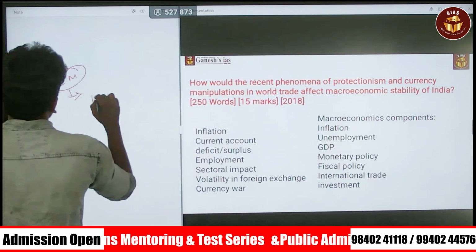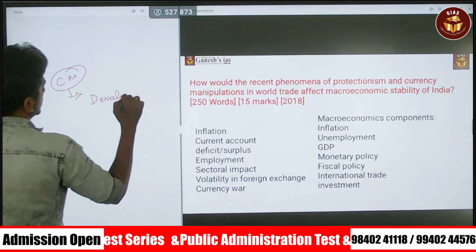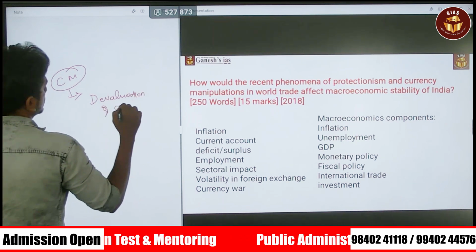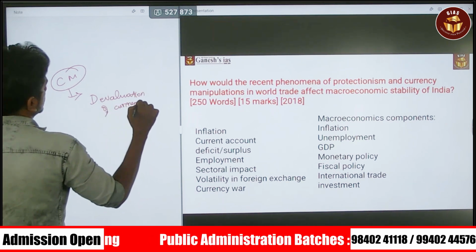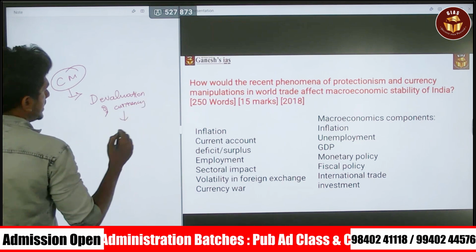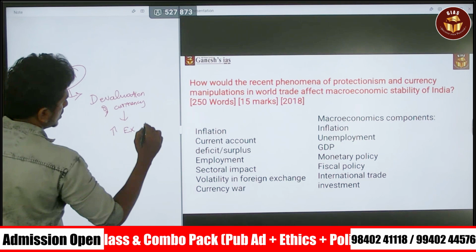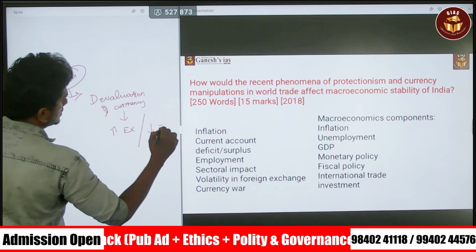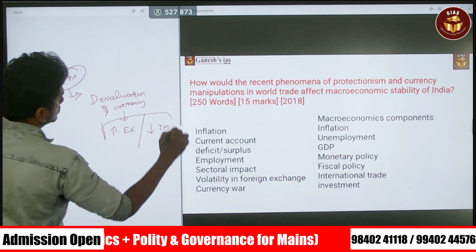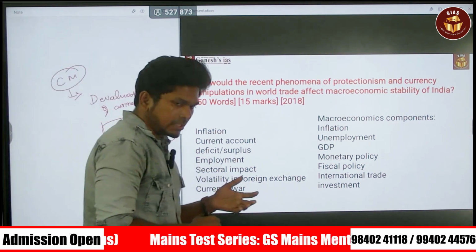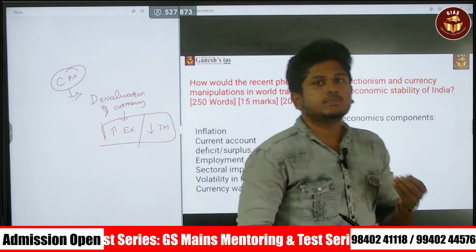So devaluation leads to an increase in exports and, at the same time, a decrease in imports. This method is called currency manipulation.